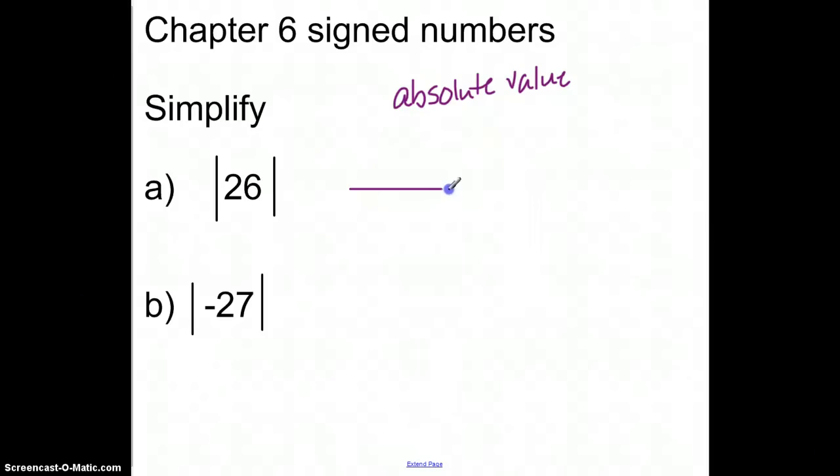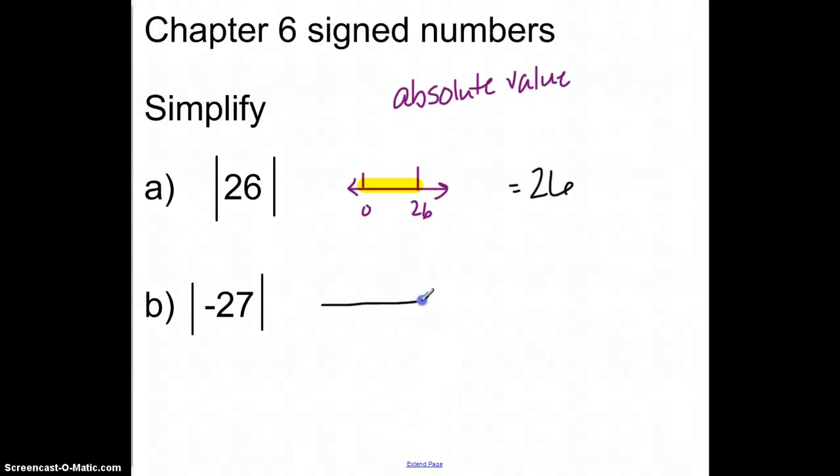So if you can imagine a number line here, and 0 were here, and 26 were here, really what they want to know is how many spaces actually happen between these two. So there would be 26 places. So the absolute value of 26 would be 26.